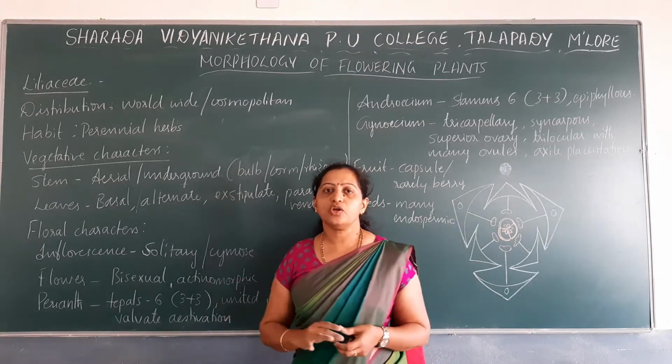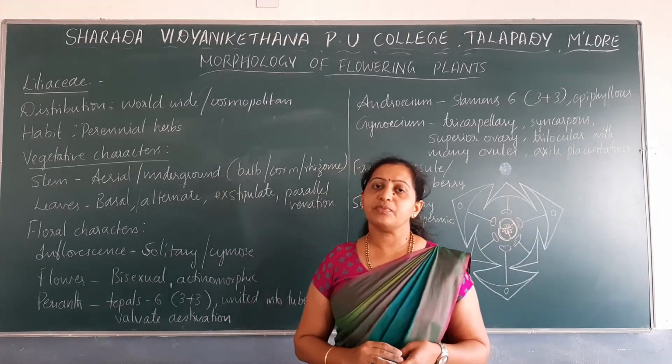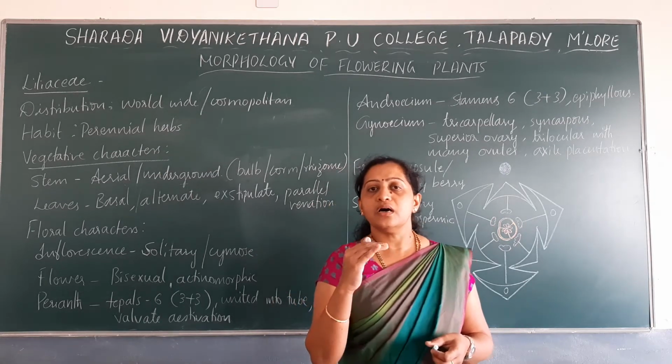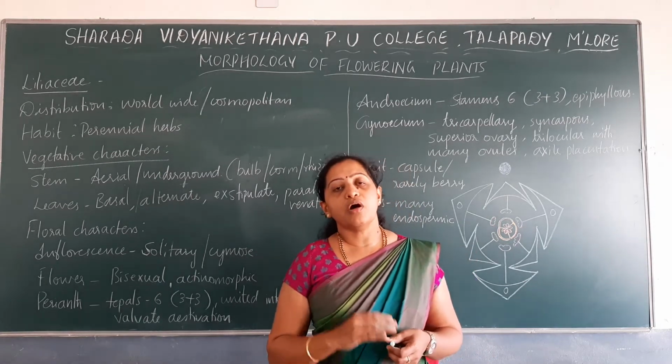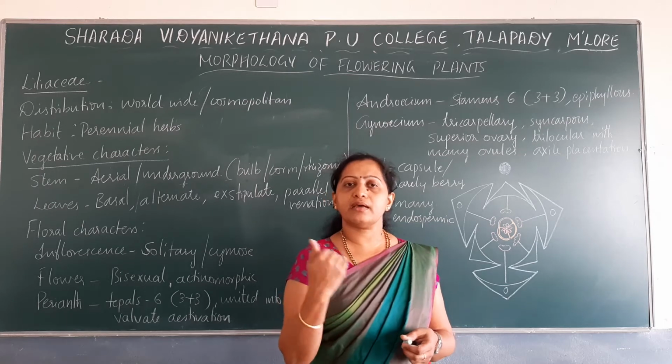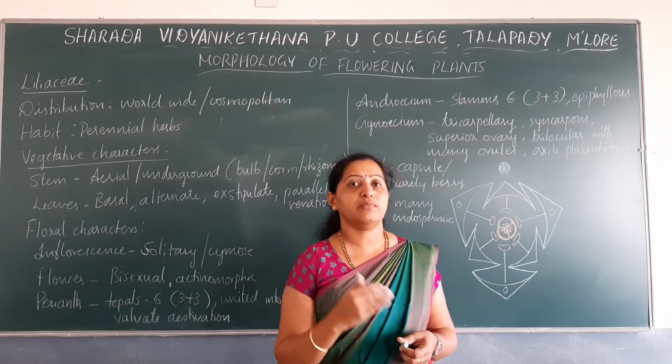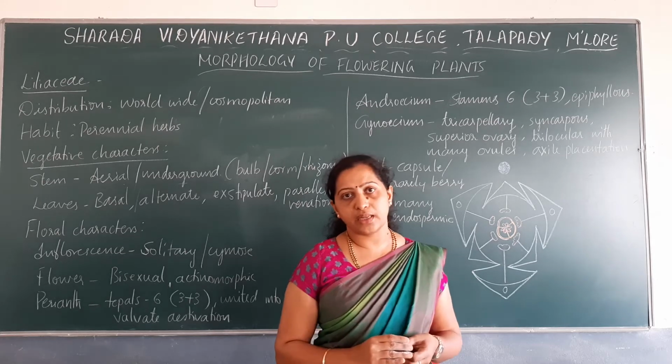Coming to the habitat of the members of Liliaceae, usually they are herbs. Among the plants, we usually categorize them based on their lifespan into annuals, biennials and perennials.